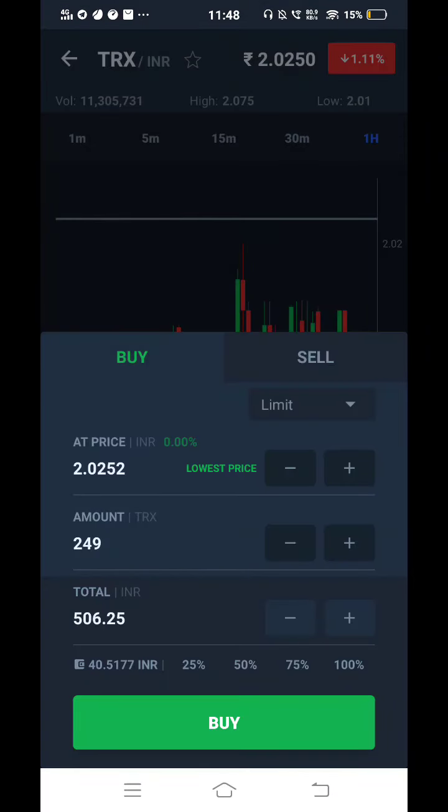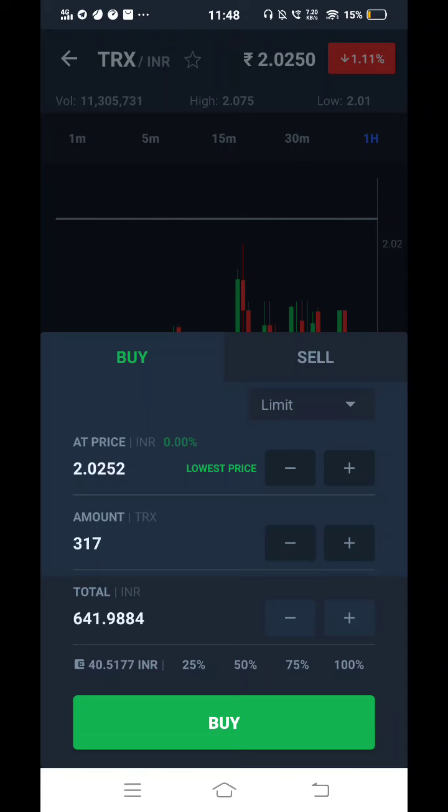See, total 506.25. You can increase. The amount is in Trons, amount 3, and then you buy it.